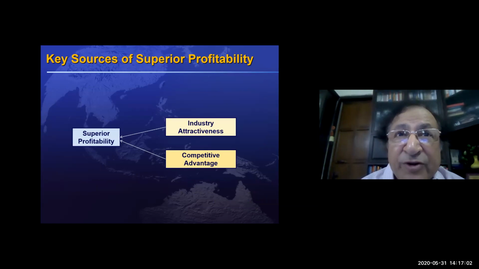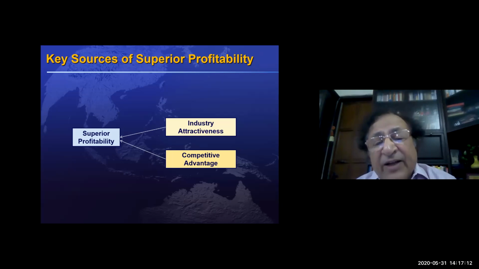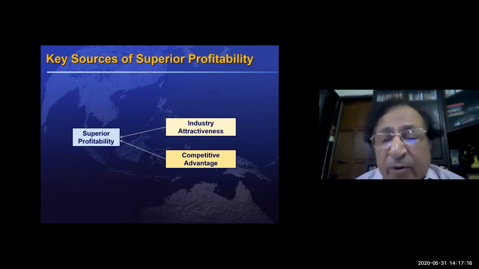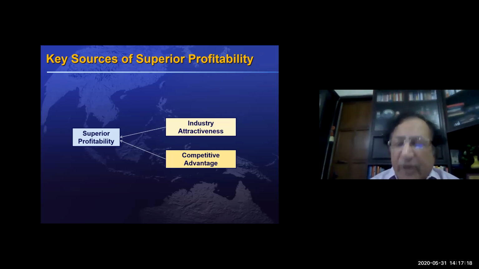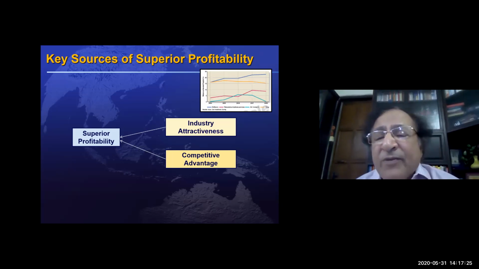Remember that Porter's 5 forces will tell you which industry is attractive and which is not. The second is that we get competitive advantage based on our own resources.